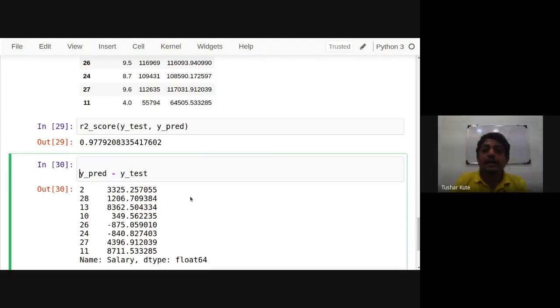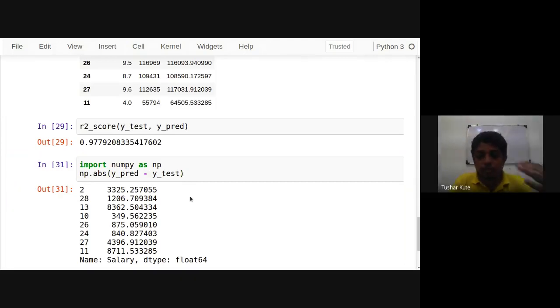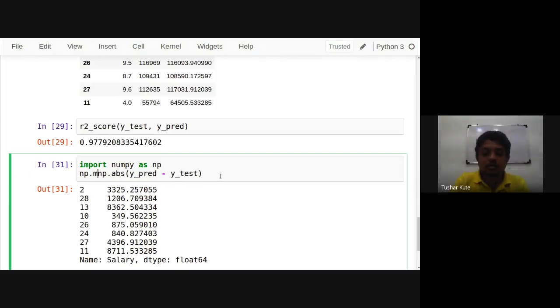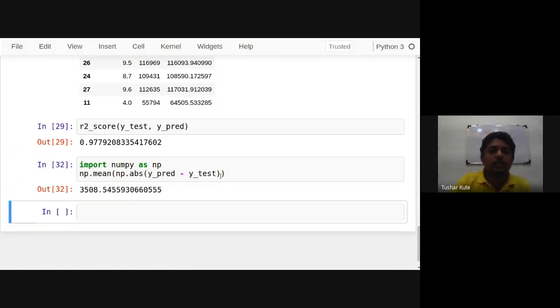And the mean difference: absolute value first, where in absolute values only positive values remain, and then the mean of all. So the mean absolute error is this, 3,508, the absolute difference between these two.